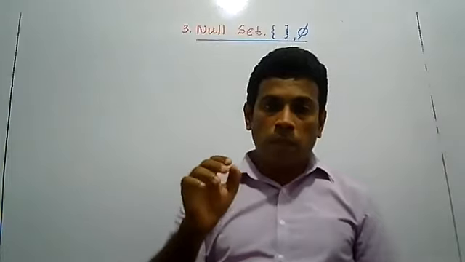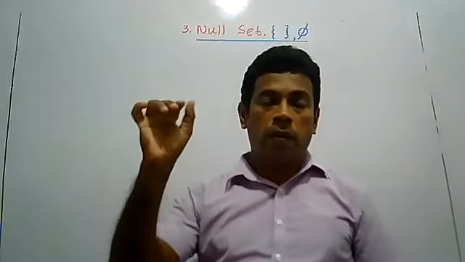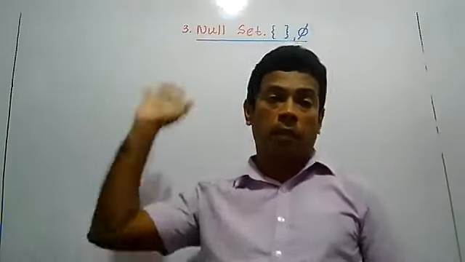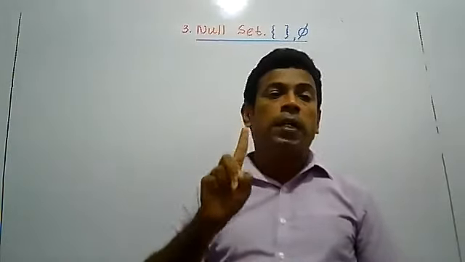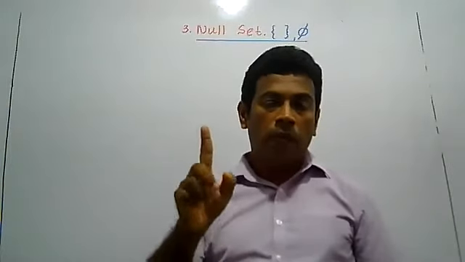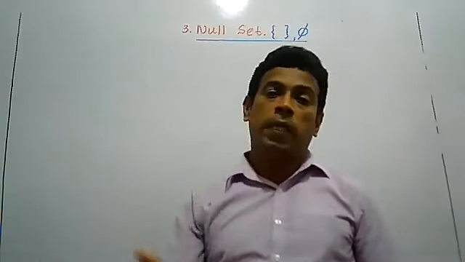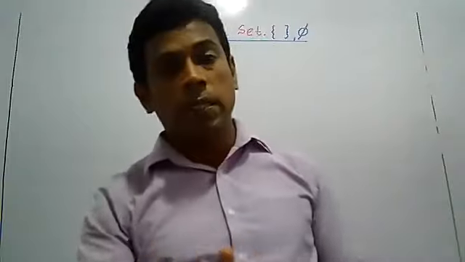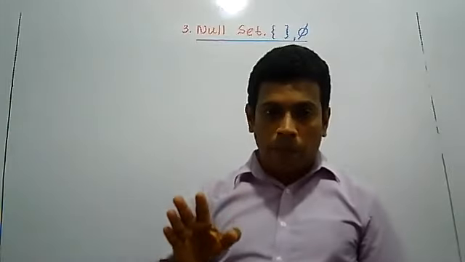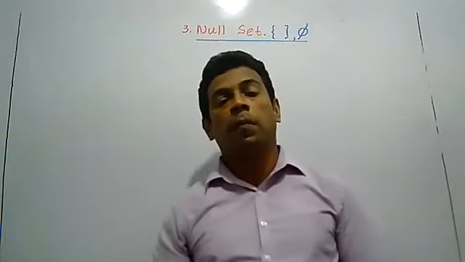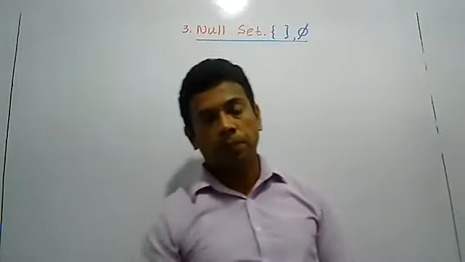The prime numbers are 2, 3, 5, 7, 11, 13, 17, 19, and so on. Out of these prime numbers, there is only one even prime number, that is 2. The first prime number is an even prime number, and after that there is no even prime number. So that is a null set. Null set means it has no element. If I say even primes greater than 2, there are no even prime numbers greater than 2, so that is a null set.